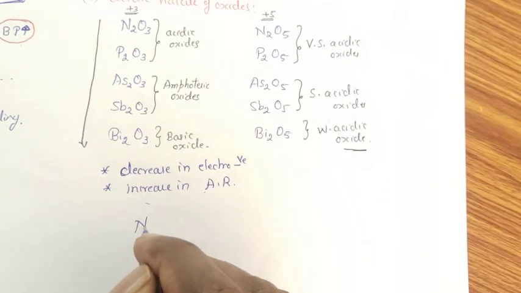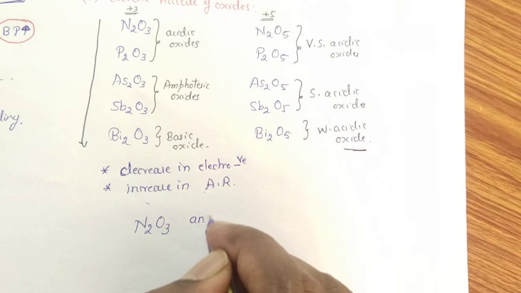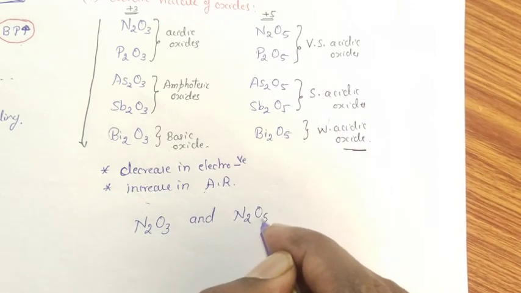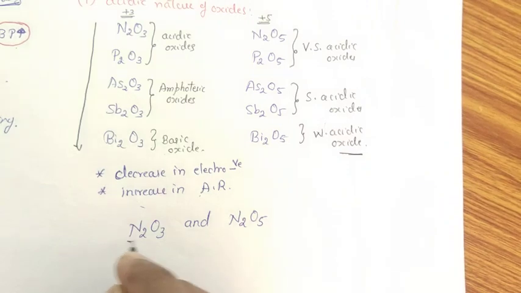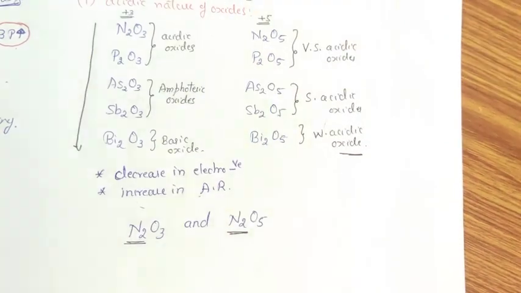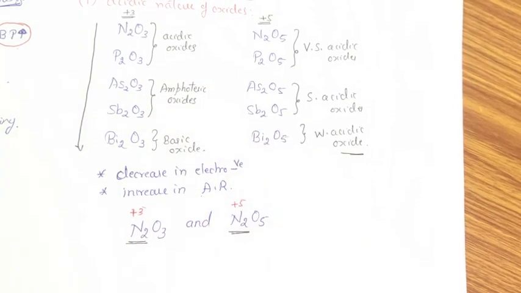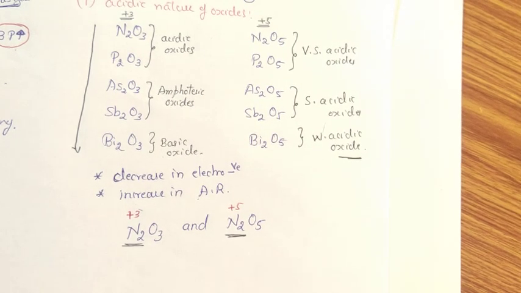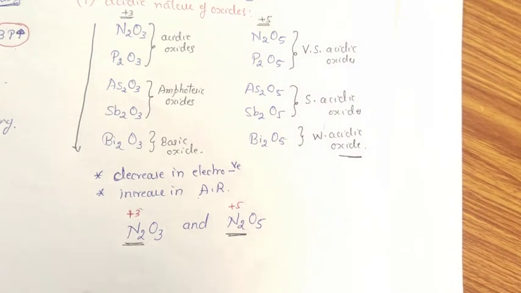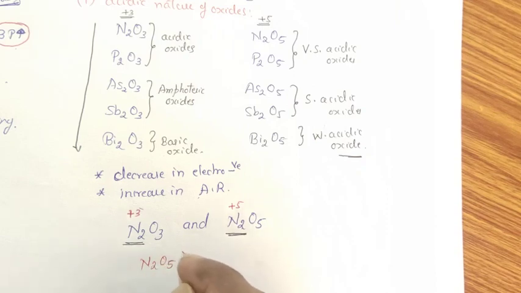If I take the molecules like this, N2O3 and N2O5, in the case of these oxides, the common element is nitrogen. Here, this nitrogen possesses +3 oxidation state and it possesses +5 oxidation state. So, as the oxidation number increases in the given oxides for the same element, its acidic properties also increase. Between these two, N2O5 is a stronger acid than N2O3.